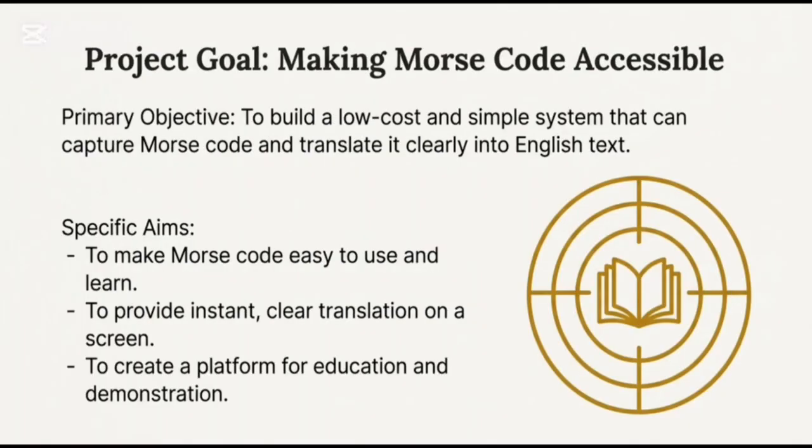Project goal is making Morse code accessible. A primary objective is to build a low-cost and simple system that can capture Morse code and translate it clearly into English text. Specific aims: to make Morse code easy to use and learn, to provide instant, clear translation on screen, to create a platform for education and demonstration.